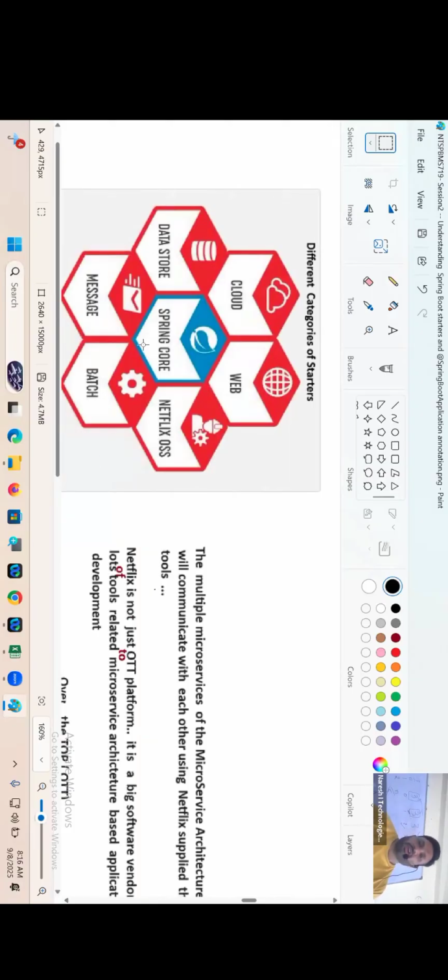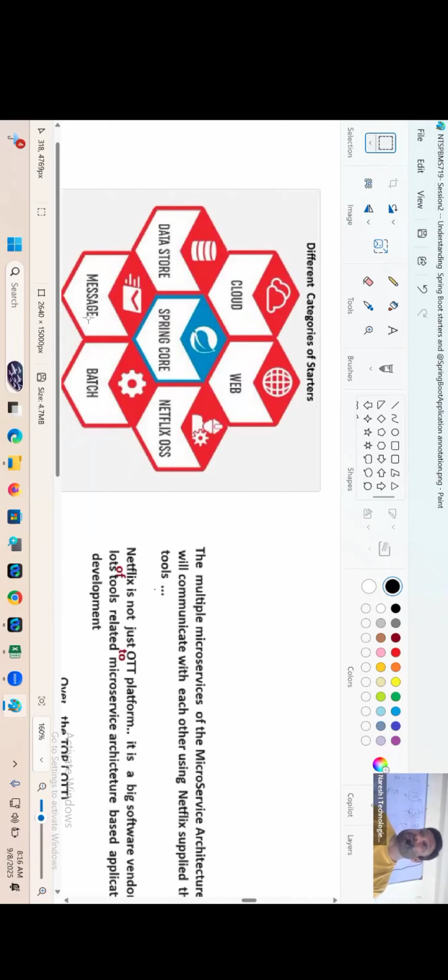This. Spring Core. Okay, what is there? Spring Core starter. The basic starters will come, guys, that are required to develop the standalone application. Web starter, web category. Using this, we can develop web applications and distributed applications. Cloud starters. Using this, we can develop microservice architecture projects. Data stores. Using this, we can have connectivity with the database software, both SQL and NoSQL. Spring Data JDBC, Spring Data JPA, all this comes under this category.